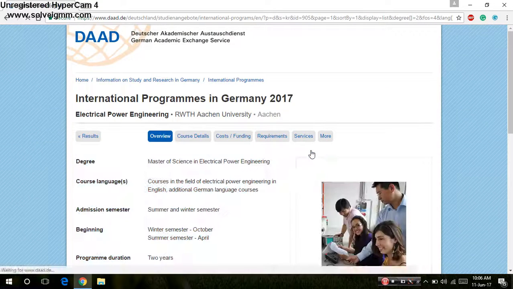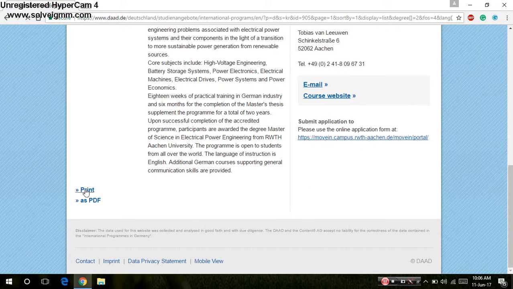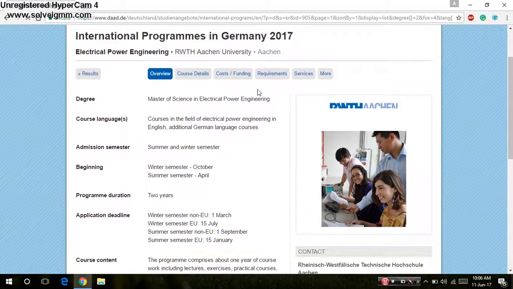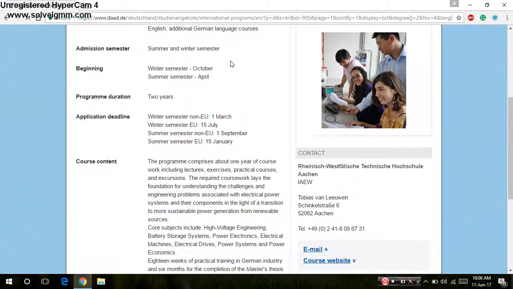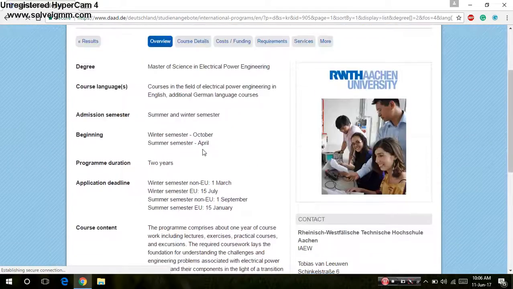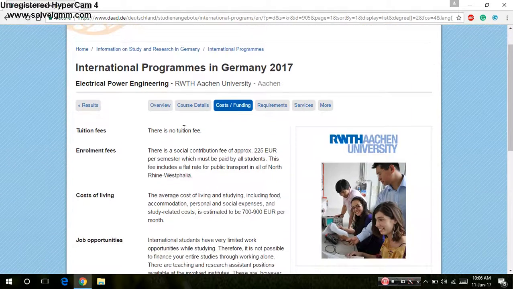By clicking on this, you can have the whole PDF of this college, and we can print it as PDF. These are the degree, Master of Electrical Engineering course. All the requirements, deadlines, content, programs will be displayed. Cost and funding: there is no tuition fee for this program.